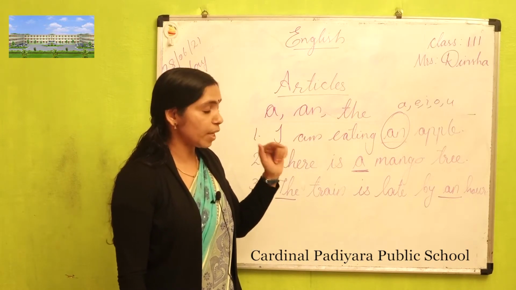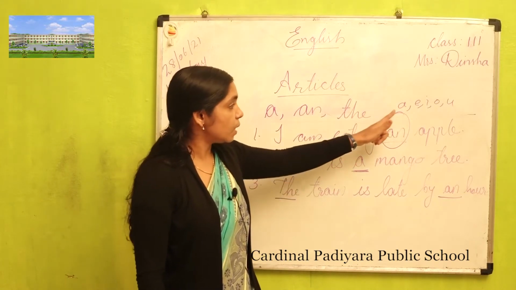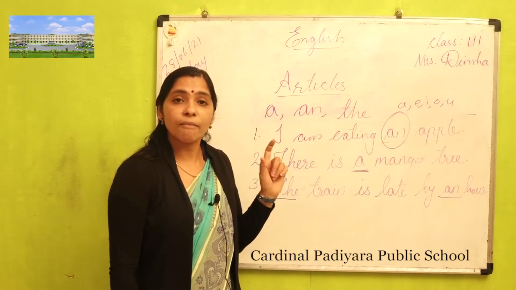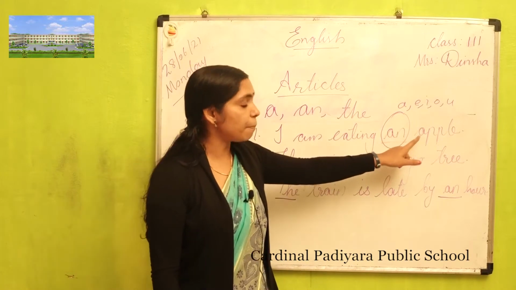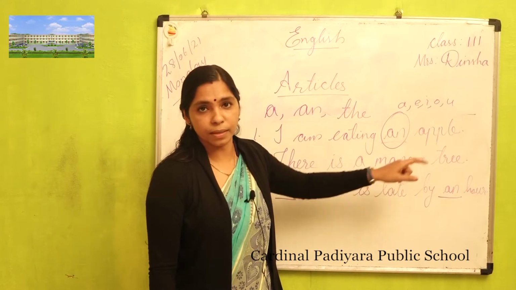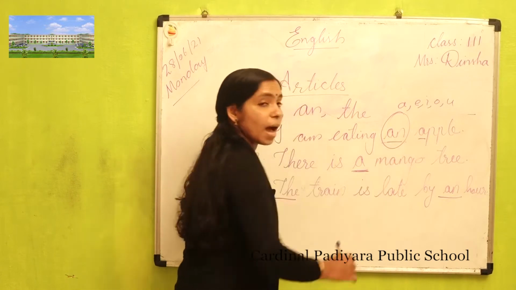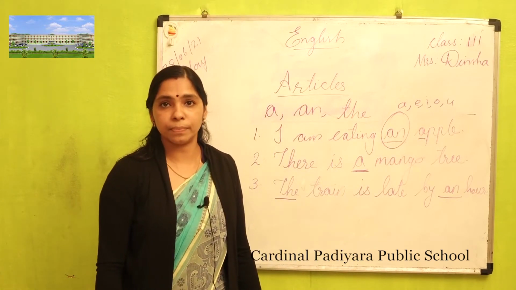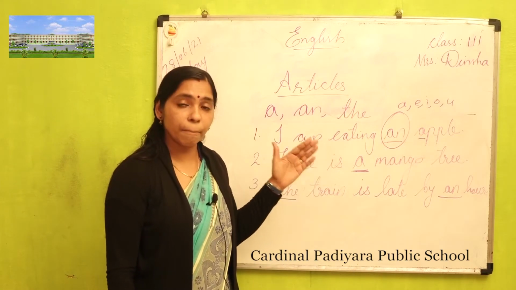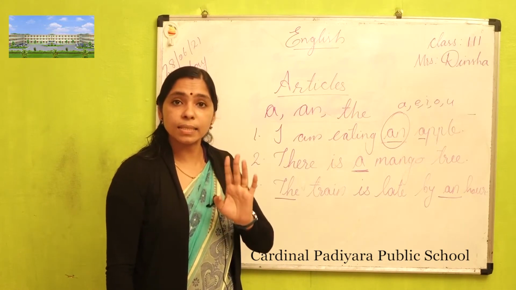Got it? So where we can use an? Before vowel sound. Which are the vowel sounds? A, E, I, O, U. These are the vowel sounds. See, apple, letter A. So before this A sound we can use an apple. Got it? We use an before vowel sound, not letters, before vowel sound.